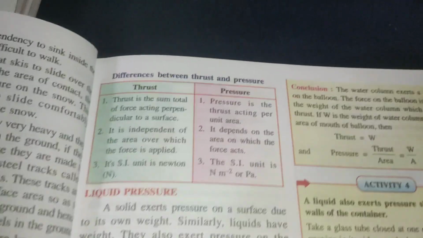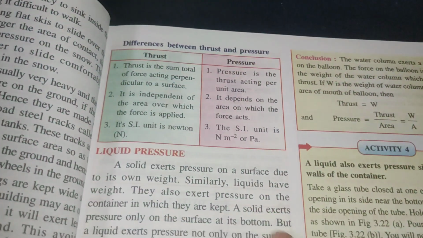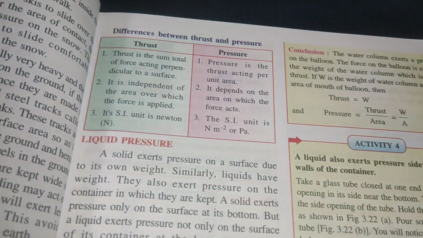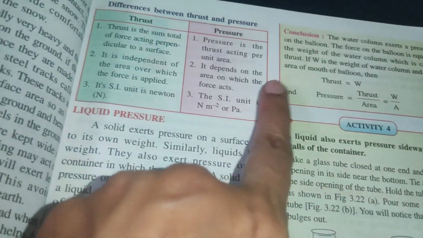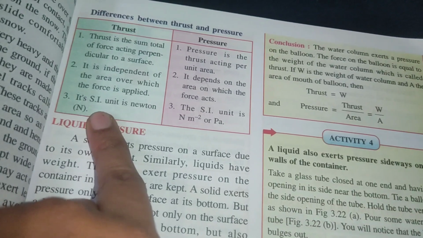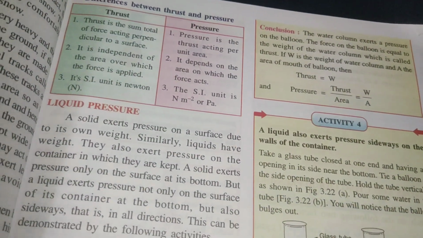Thrust is the sum total of force acting perpendicular to a surface, and pressure is thrust per unit area. So thrust doesn't depend on area, but pressure depends on area. The SI unit of thrust is newtons, and for pressure it is pascals or newton per meter square.